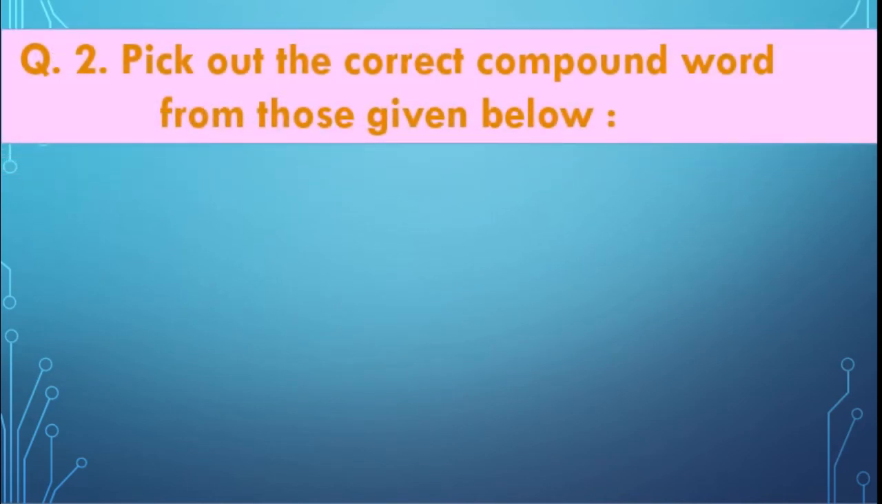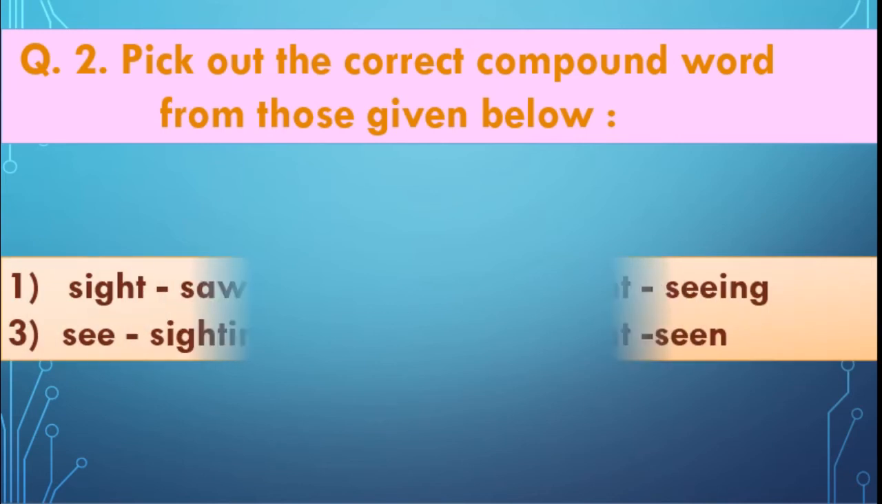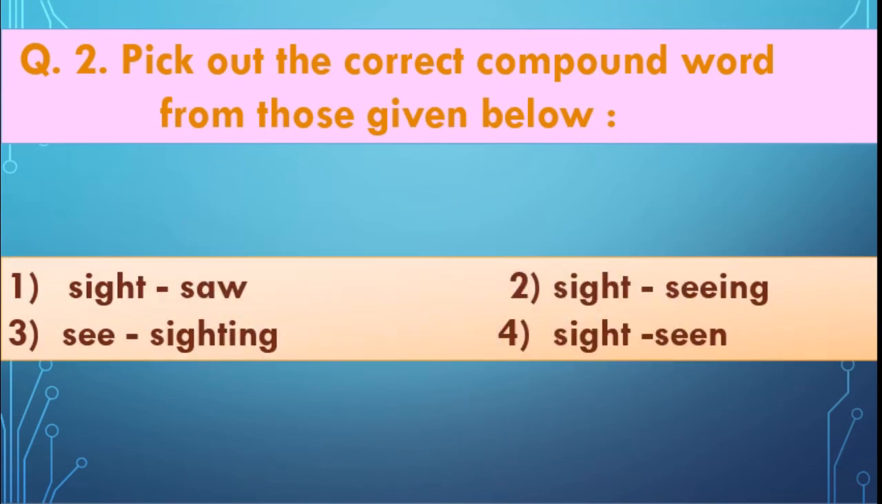Question number 2. Pick out the correct compound word from those given below. You can see here 4 words are given. We have to find out the correct compound word. First one, sight saw. Sight seeing. Sighting. Fourth one, sight see. Which is the correct compound word? Yes, you are right. Second one is the correct compound word, sightseeing.